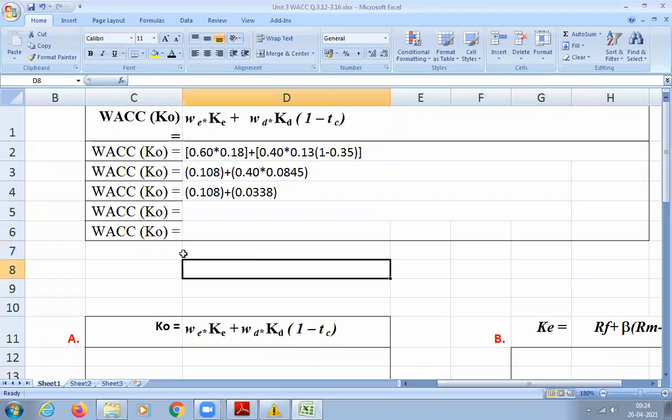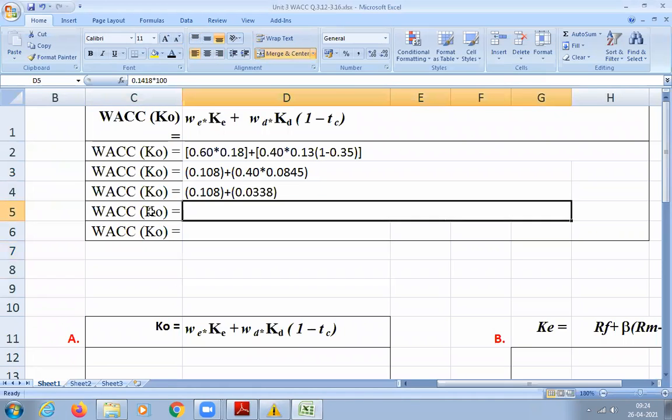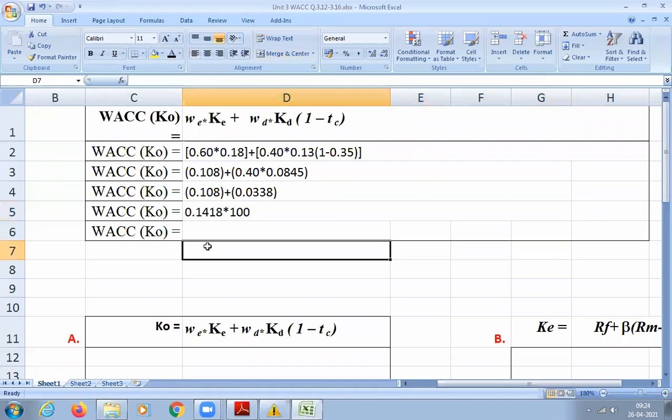So now you add both, how much will you get? 0.1418. So there will not be any confusion, 0.1418 is correct. So how much percentage? 14.18%. Clear? Understood how to calculate weighted average cost of capital?